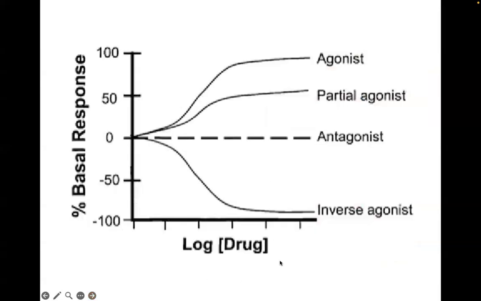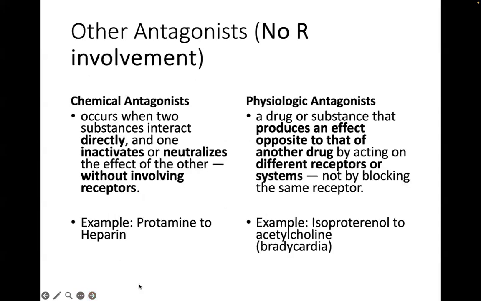Okay. So again, in summary, this is the graph that represents an inverse agonist, the one that represents an antagonist, the one that represents a partial agonist, and this one is the graph representing a full agonist. Okay.